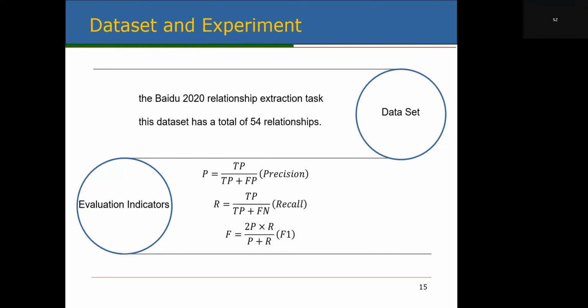The relation extraction experiments in this paper were trained and tested on the dataset of the Baidu 2020 relationship extraction task. The dataset has a total of 54 relationships. This relation extraction experiment uses P, R, and F1 values to evaluate the results of this model against other comparative models on the Baidu relation extraction dataset.